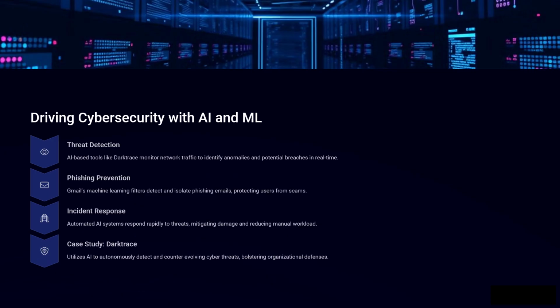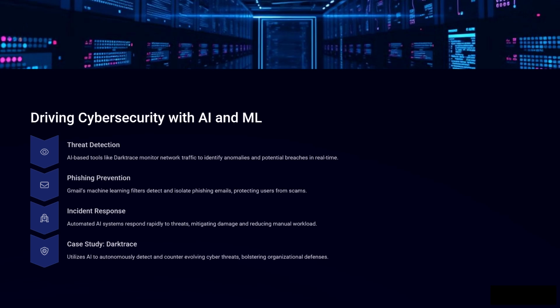Driving cybersecurity with AI and ML. Threat detection. AI-based tools like Darktrace monitor network traffic to identify anomalies and potential breaches in real time. Phishing prevention. Gmail's machine learning filters detect and isolate phishing emails, protecting users from scams. Incident response. Automated AI systems respond rapidly to threats, mitigating damage and reducing manual workload.